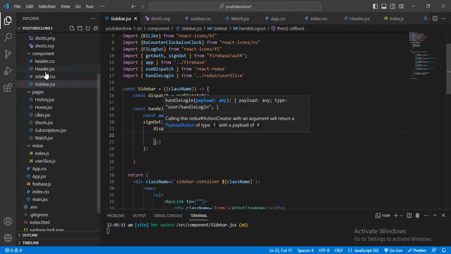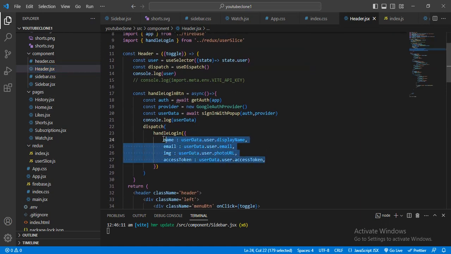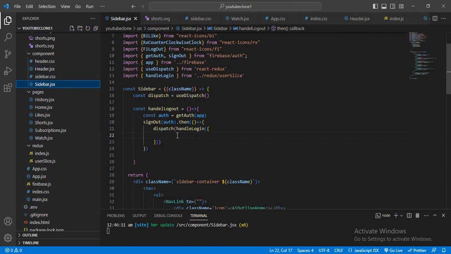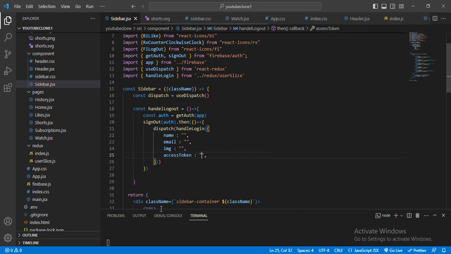Let me go to the header where I was setting this. Here just copy all these values, and I will come here to sidebar.jsx, and pass all these values as empty. Let me remove this here, and after that this image also empty, and after this the access token. Yeah, now all of this will be empty when I click.